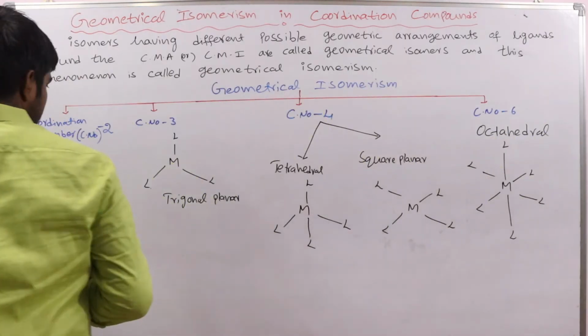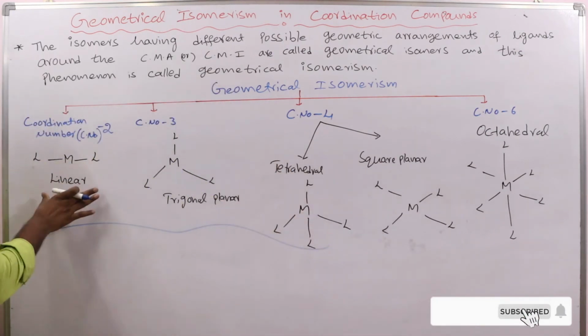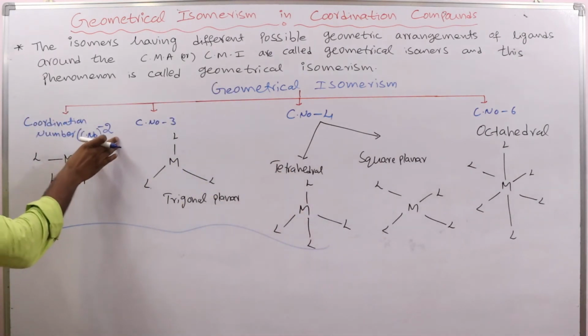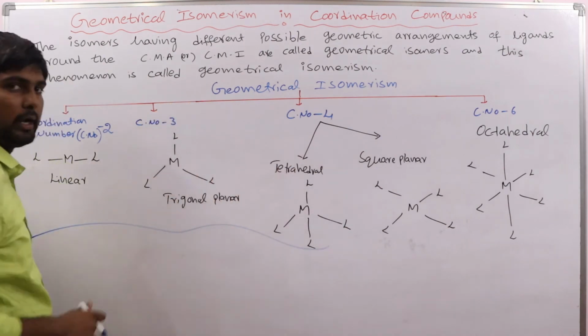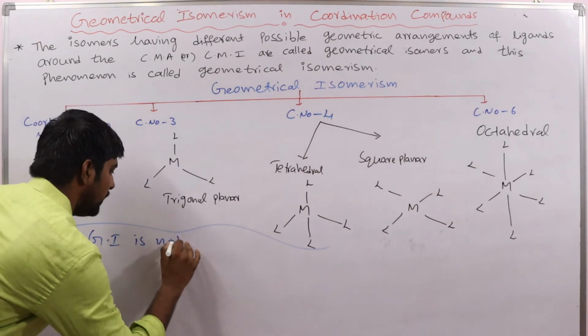In complexes with coordination number 2, 3 and in tetrahedral complexes, geometrical isomerism is not possible.